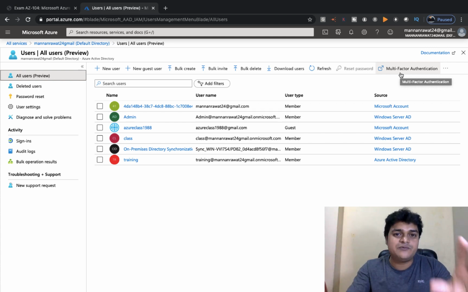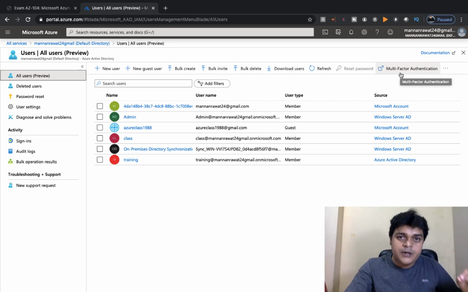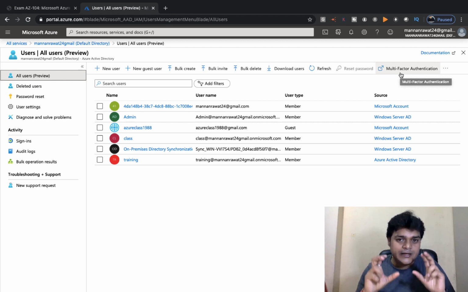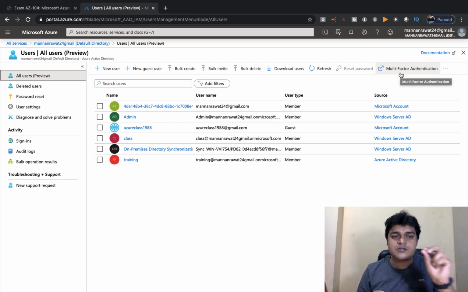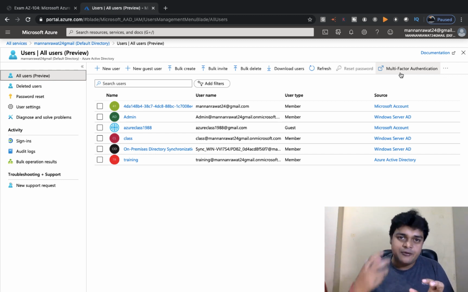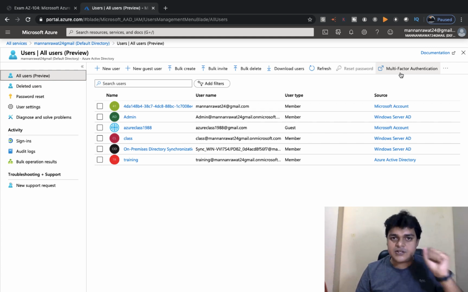These are all the options available in the properties of our user. I'm going to describe the entire set of options available here. The first option is Create new user. It means that you are planning to create a fresh user for your Azure Active Directory. You need to click on the plus icon, the first icon.